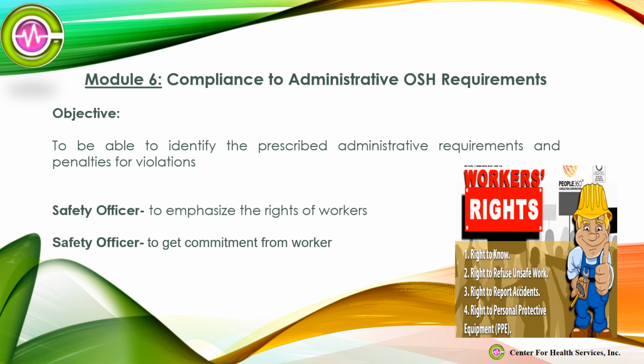Module 6 Compliance to Administrative OSH Requirements. Objective: to be able to identify the prescribed administrative requirements and penalties for violations. Safety officer to emphasize the rights of workers. Safety officer to get commitment from workers.